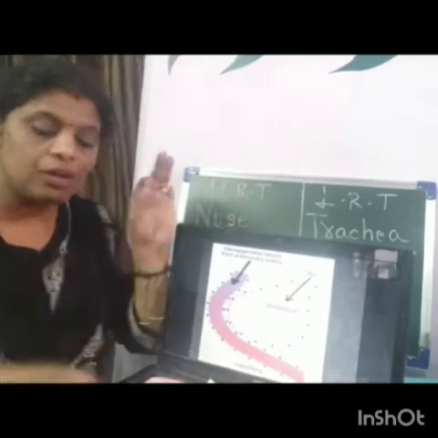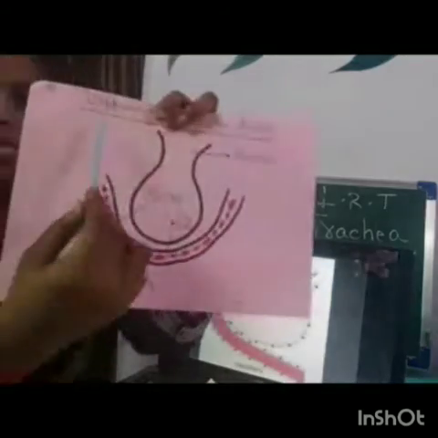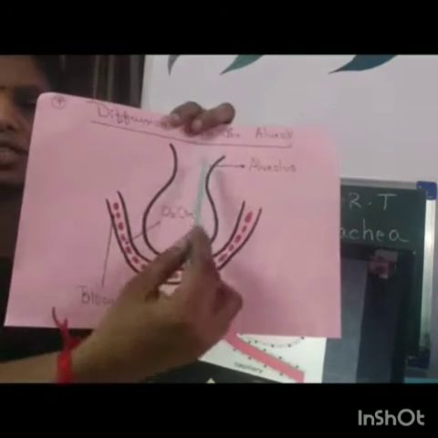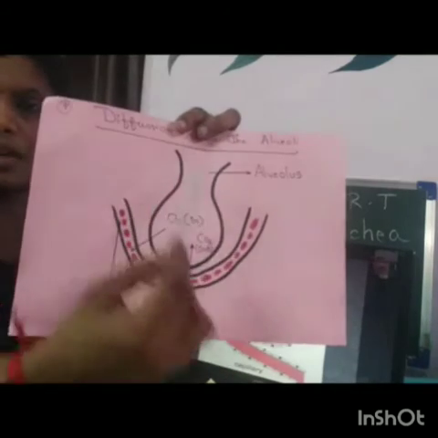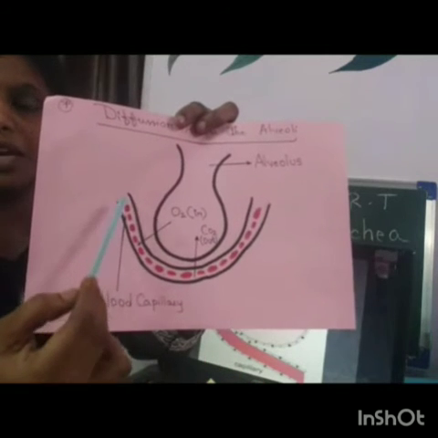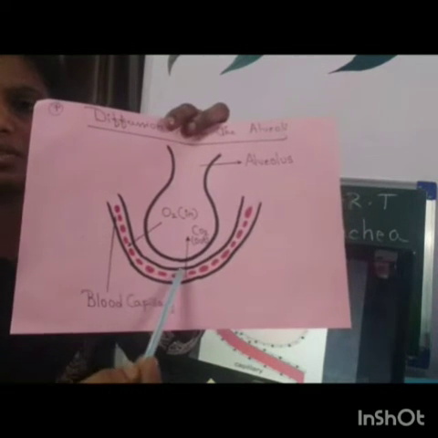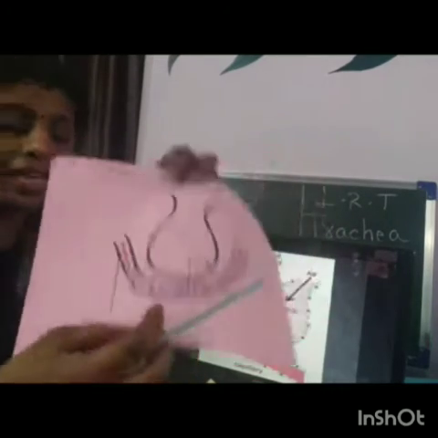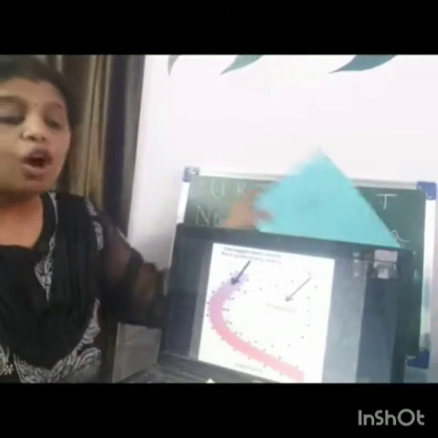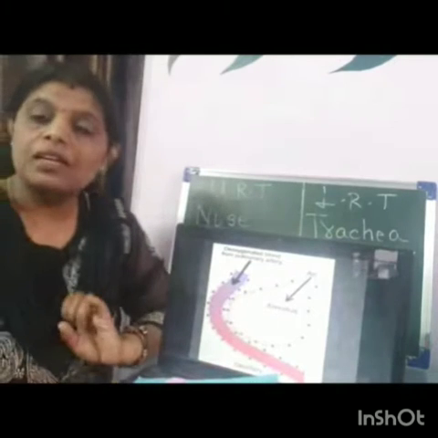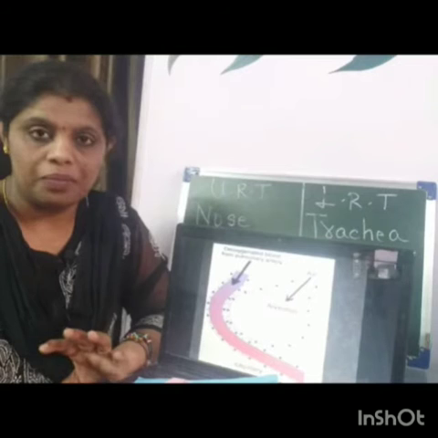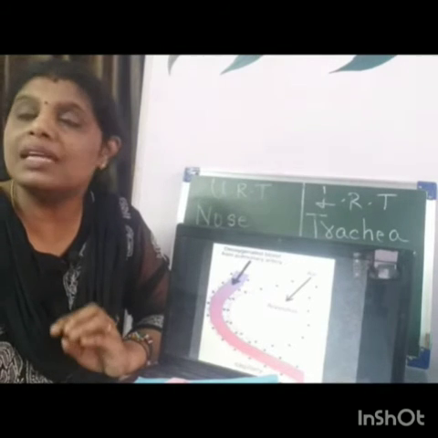Okay, now listen very carefully. This is the entire structure. This is the alveolar sac and this is the blood vessel. Now inside the blood vessels, blood cells or blood corpuscles are there. And as we know, there are basically three types of blood corpuscles: WBC, RBC, platelets. Blood corpuscles means blood cells.